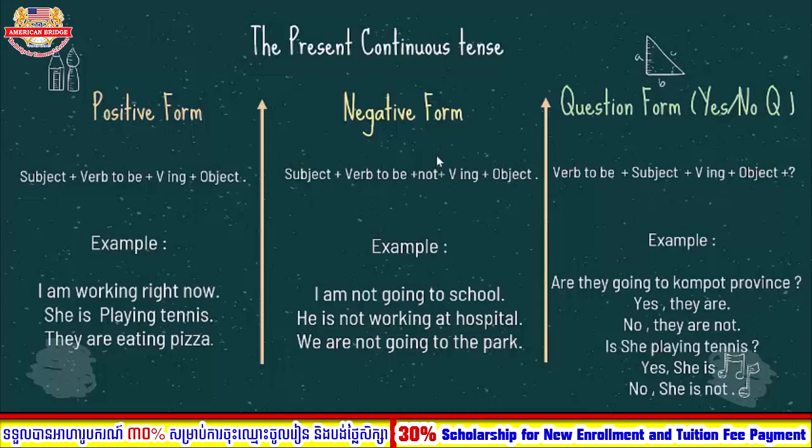Okay, so now let's move to the second example. Is she playing tennis? So the answer again is yes, she is, or no, she is not, right? So I hope that you remember our forms for today, that we have three forms: positive form, negative form and question form. So now let's move to the next one.